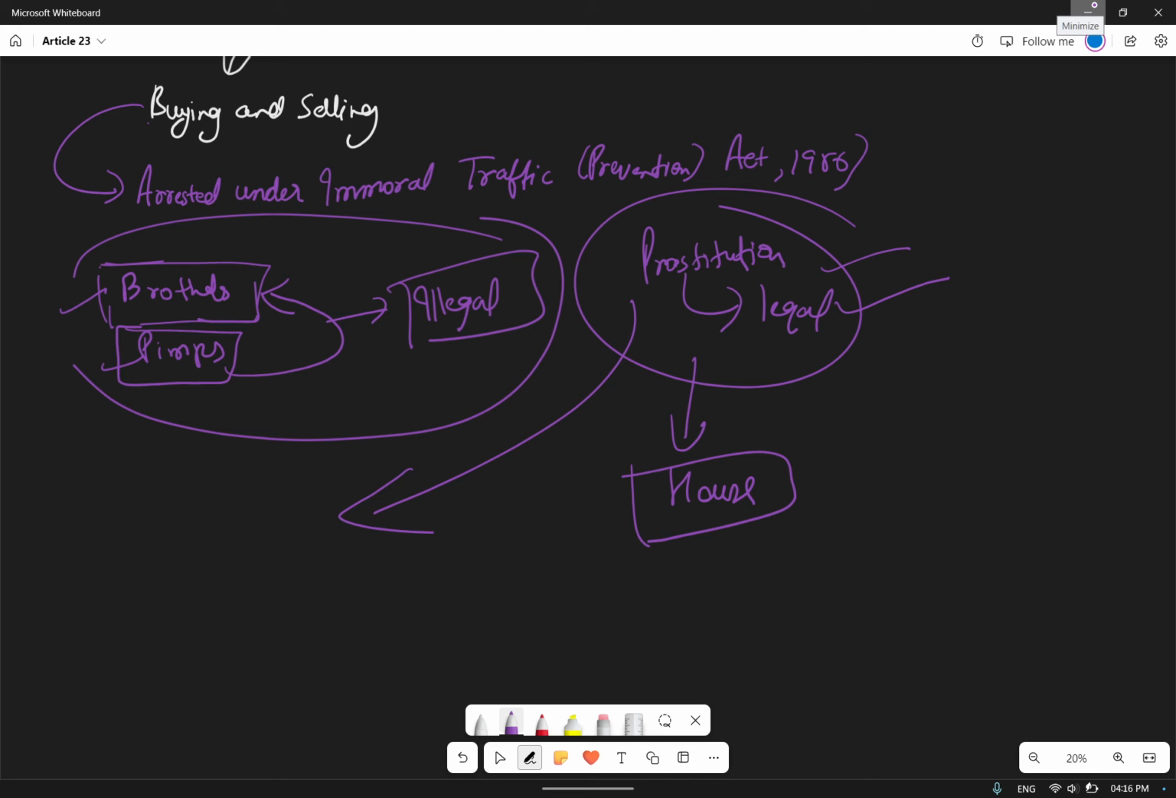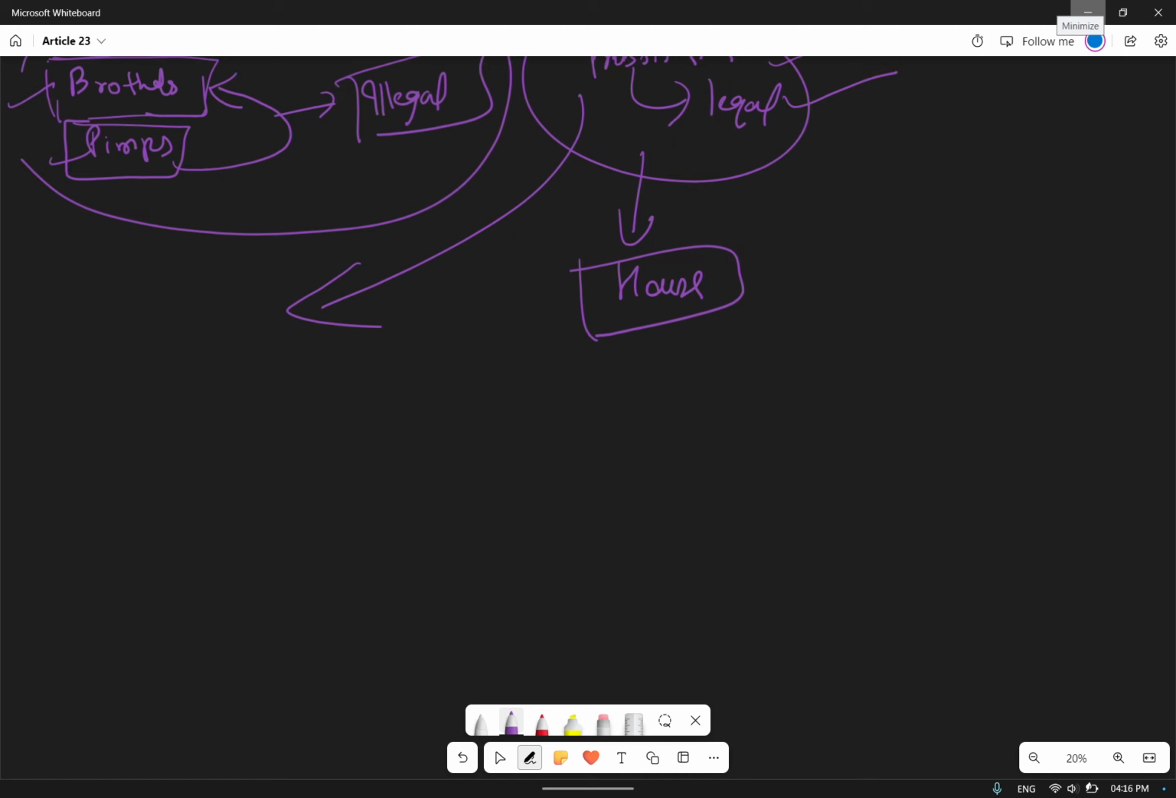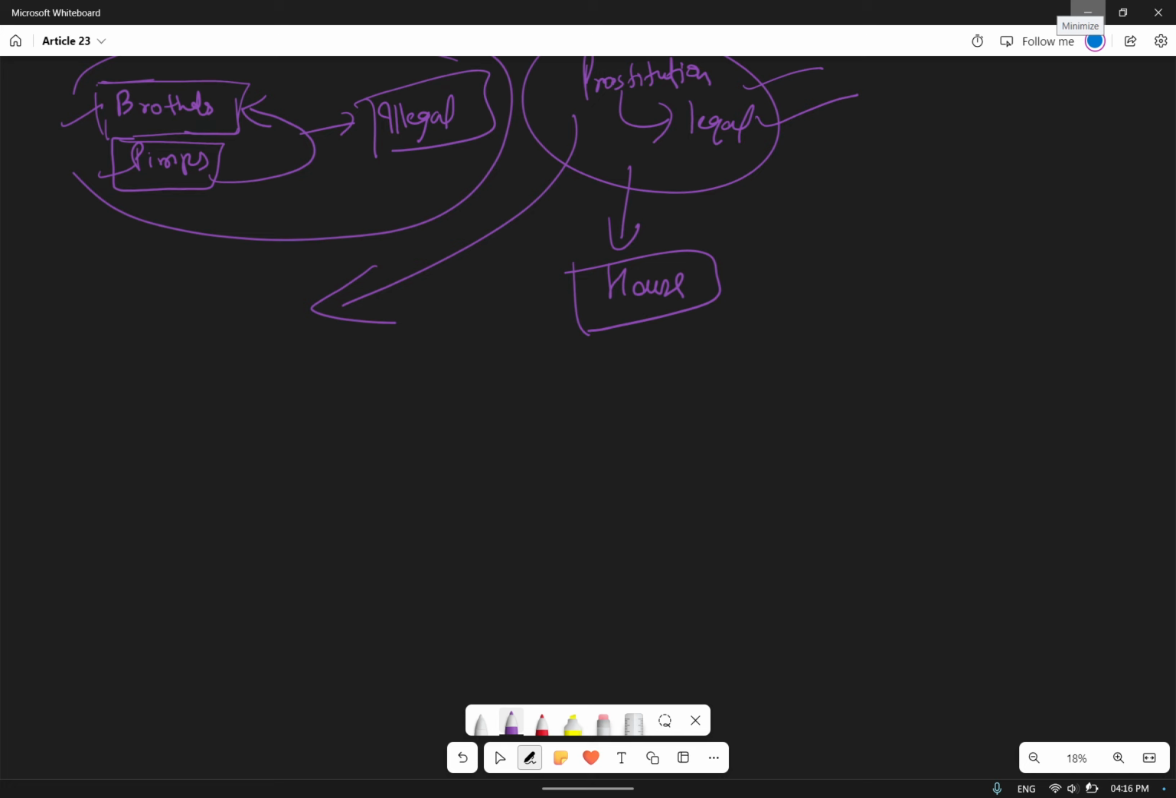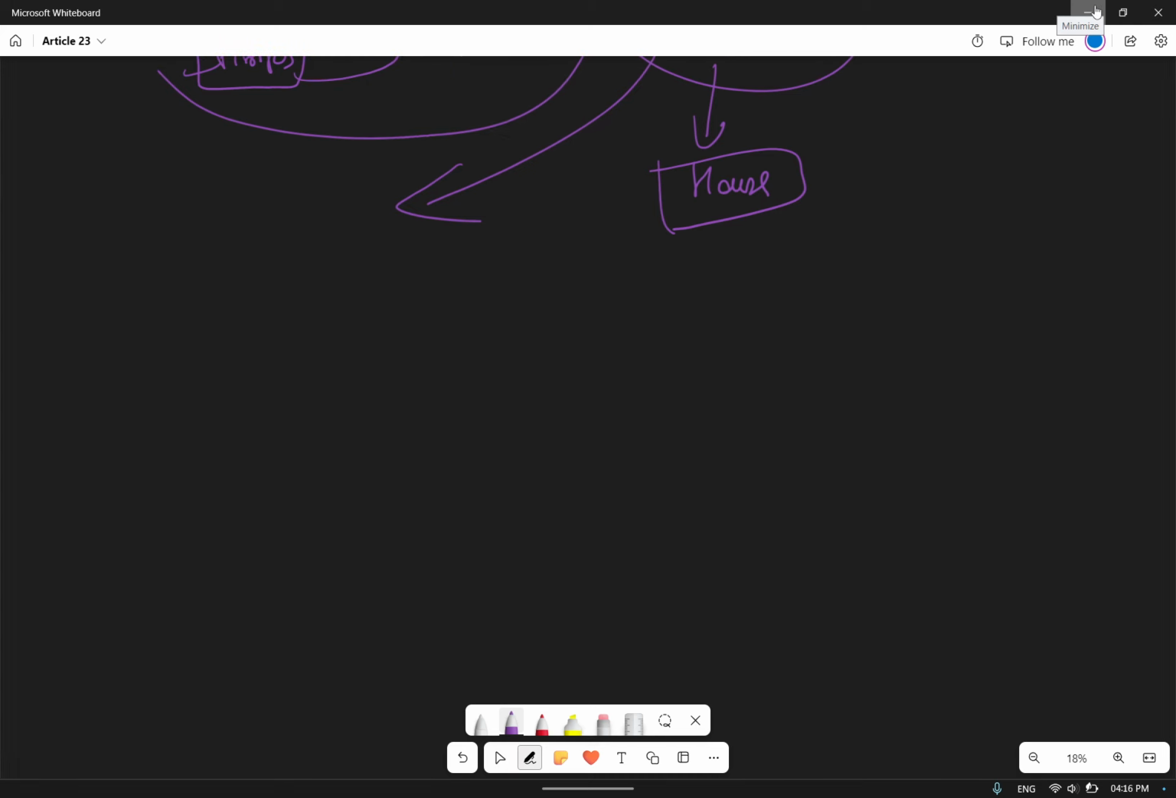Now, the benefits of making prostitution legal. There are questions that always come regarding that. What are the benefits when we are making prostitution legal?